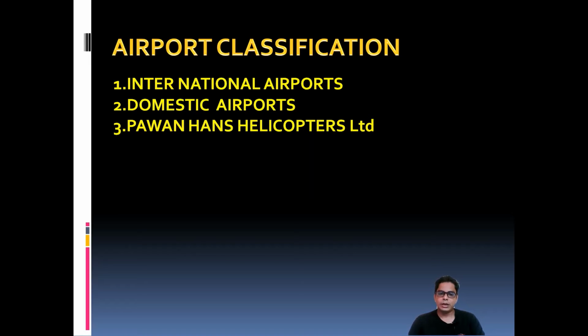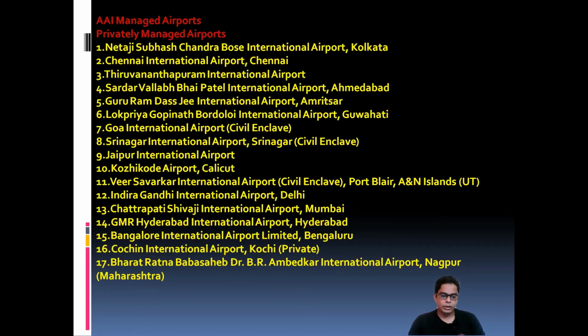This is in India. If you want to see some of the international airports, you can see Netaji Subhash Chandra Bose International Airport, located in Kolkata. Chennai International Airport, it is in Chennai. Trivandrum International Airport, that is also an international airport. It is located in Karnataka. Sardar Vallabhbhai Patel, Ahmedabad, it is Gujarat. Guru Ramdas Ji International Airport, Amritsar, that's Punjab. Lokpriya Gopinath Bordoloi International Airport, that is Guwahati, Assam.